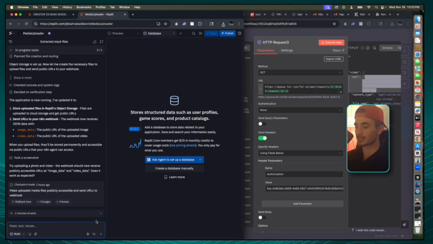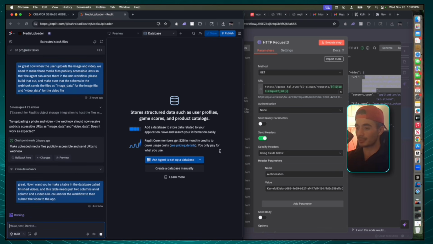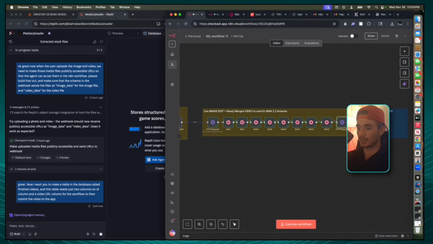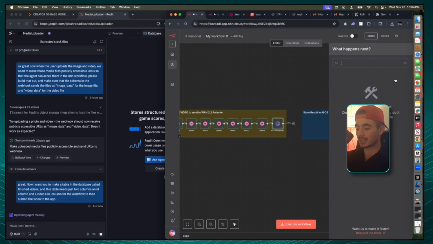I'm literally just going to snap my fingers, and I'll explain this prompt. All right, so I said, I want you to make a table in the database called finished videos. This table just needs 2 columns: the ID of the row and the video URL that we're going to be submitting when the workflow is finished. We're going to wait until that database is built, and then I'm going to show you guys how we're going to add that video to the app. While that's happening on the left-hand side, all we have to do is add a Postgres SQL node.